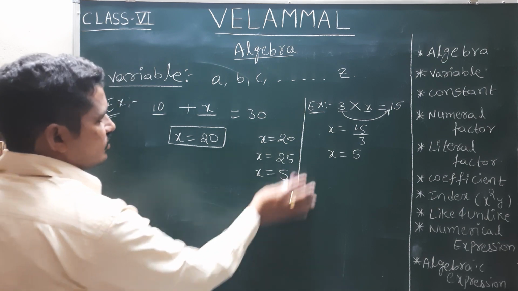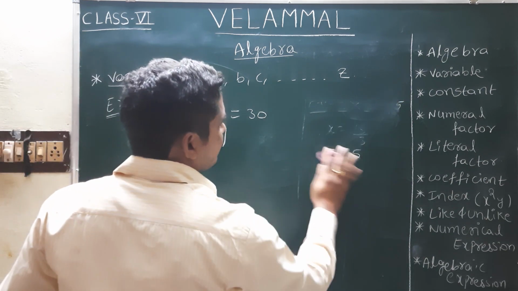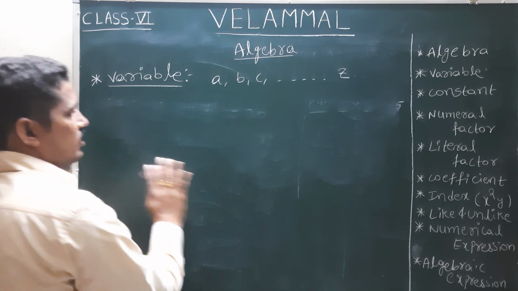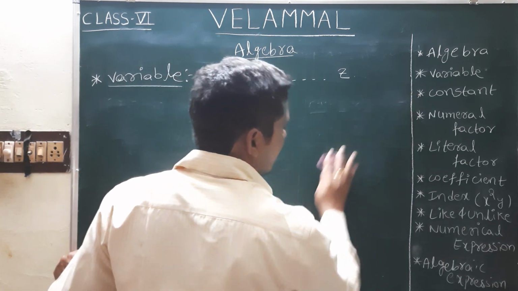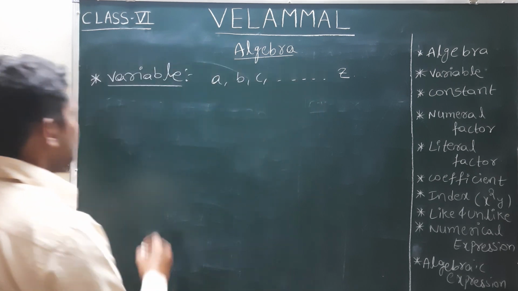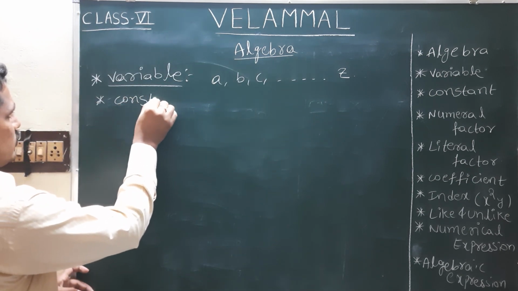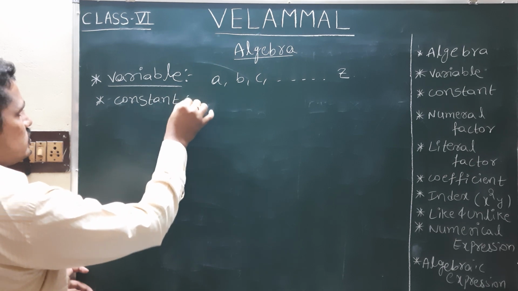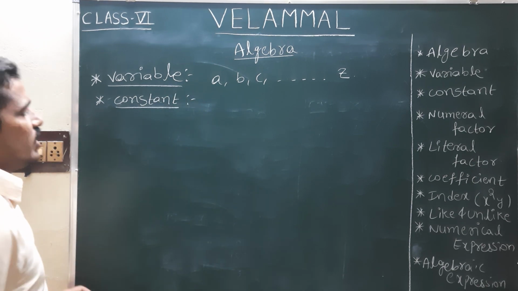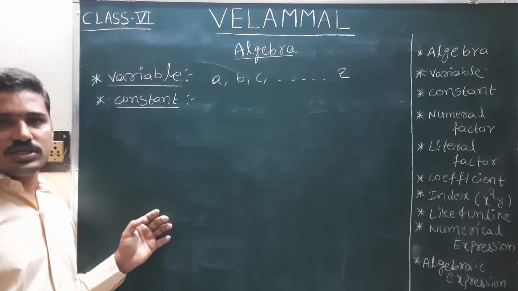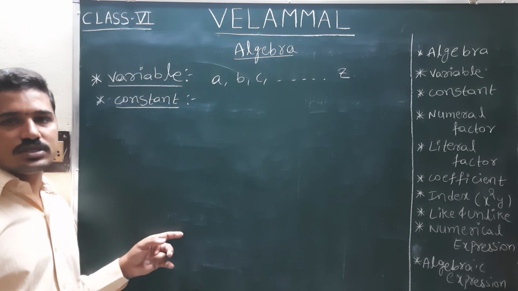Next we have one more definition, that is the constant. What is a constant? A constant is nothing but a value which doesn't change. The value which will not change depending upon the situation is called a constant.